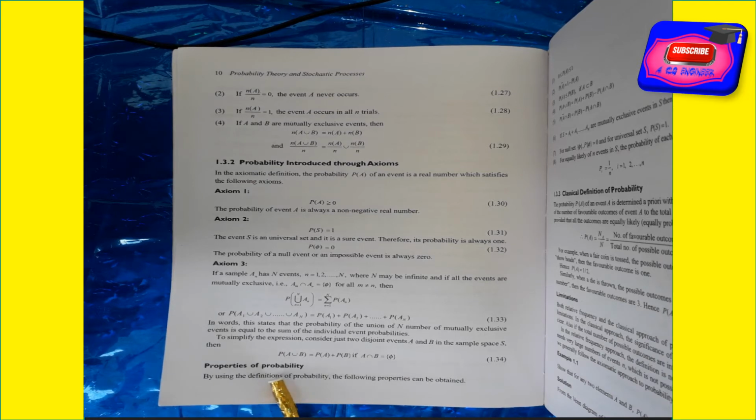What are the properties of probability? Here are 8 properties of probabilities. By using the definition of probability, the following properties can be obtained. The first property is 0 less than or equal to P of A less than or equal to 1. The second property: P of A complement is equal to 1 minus P of A.